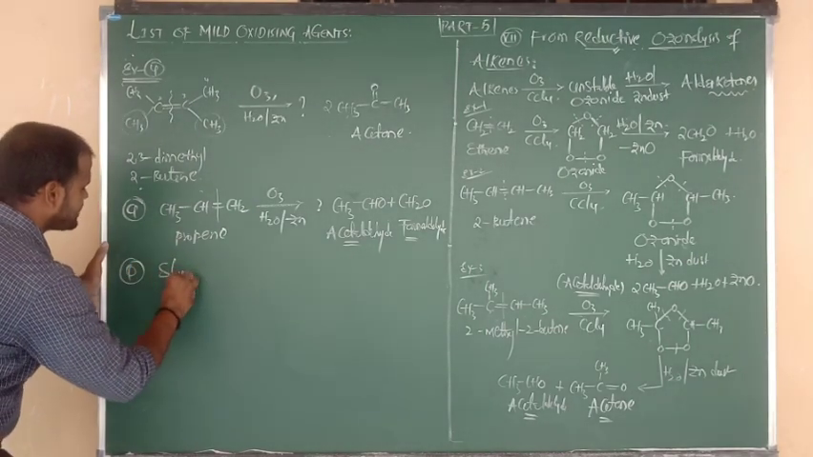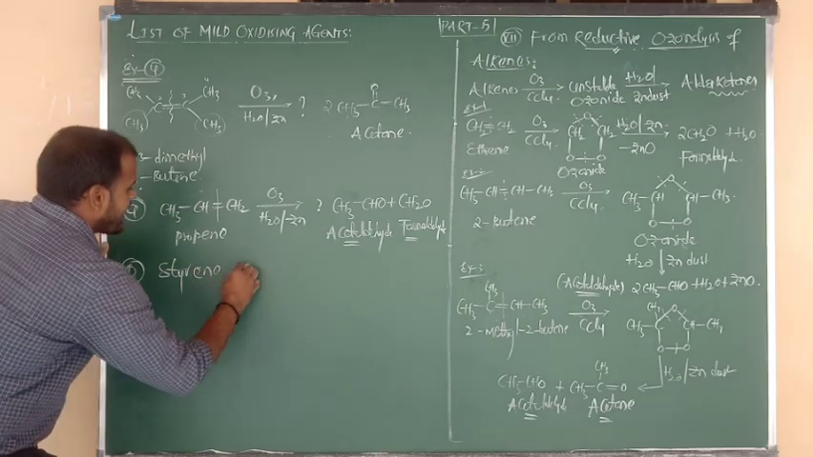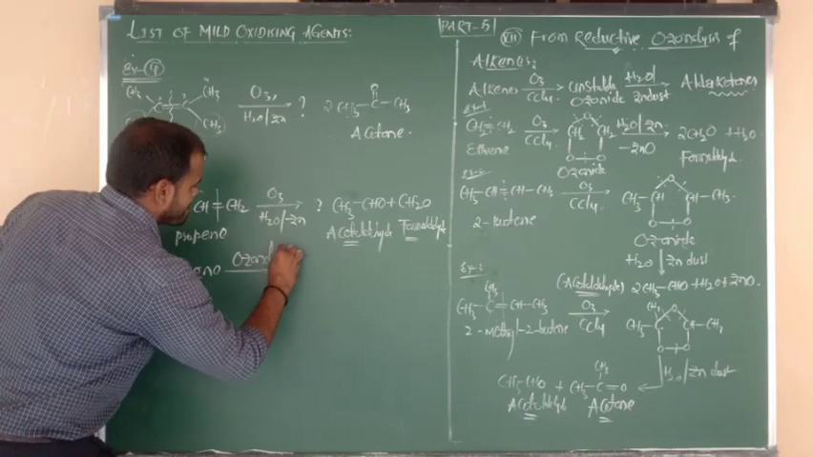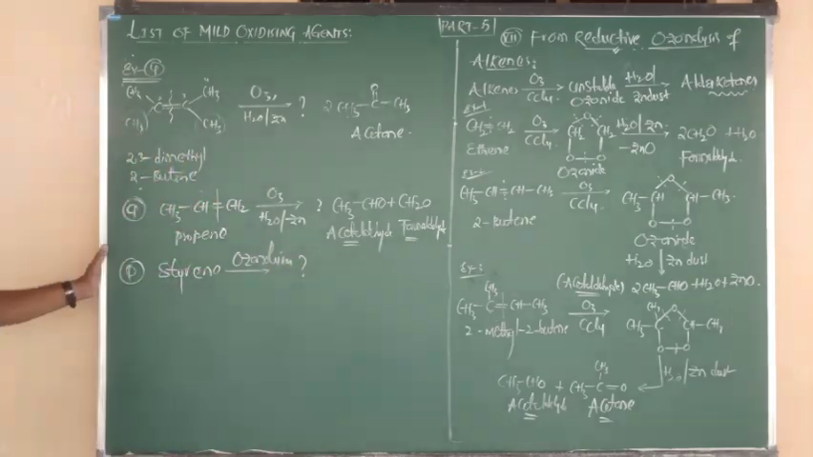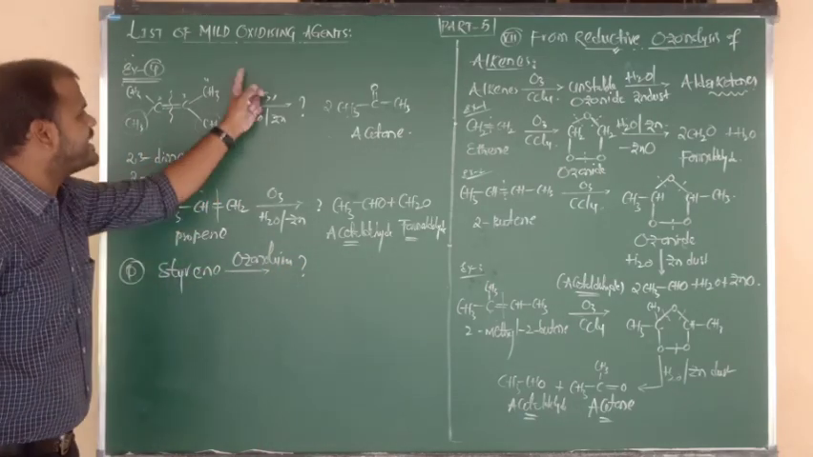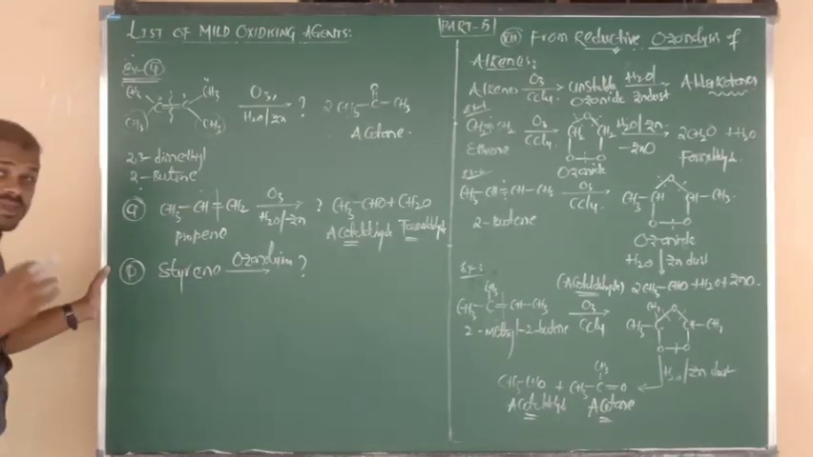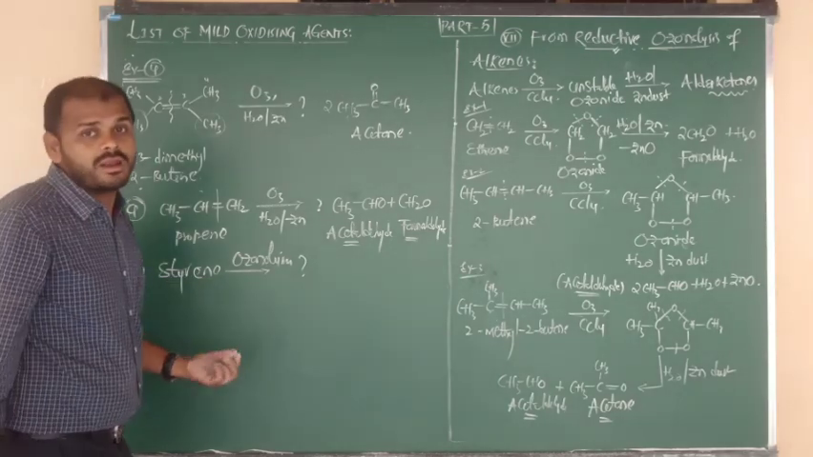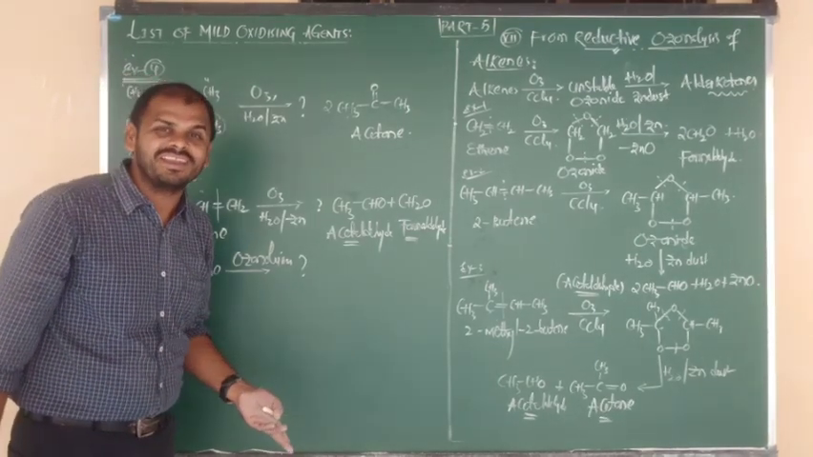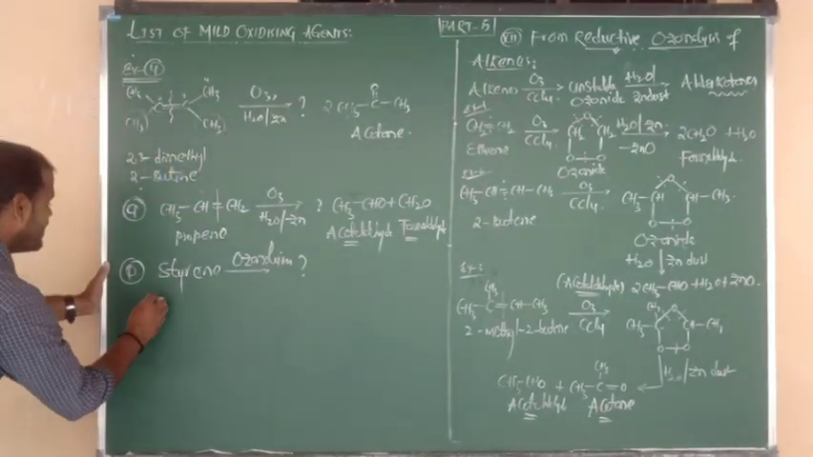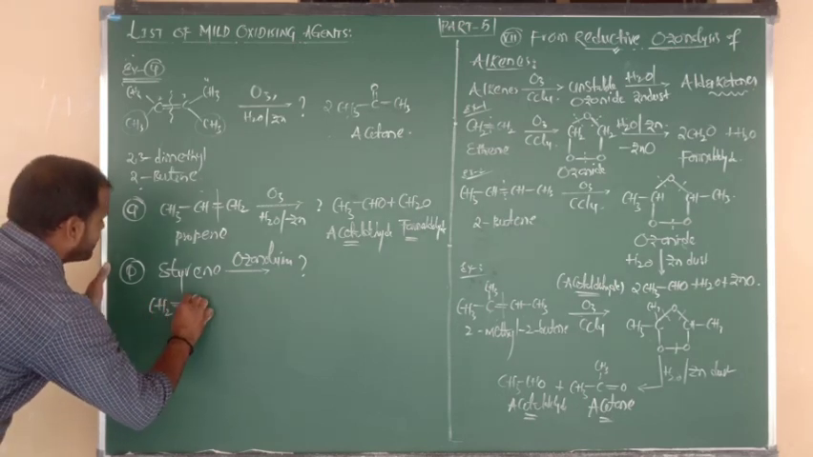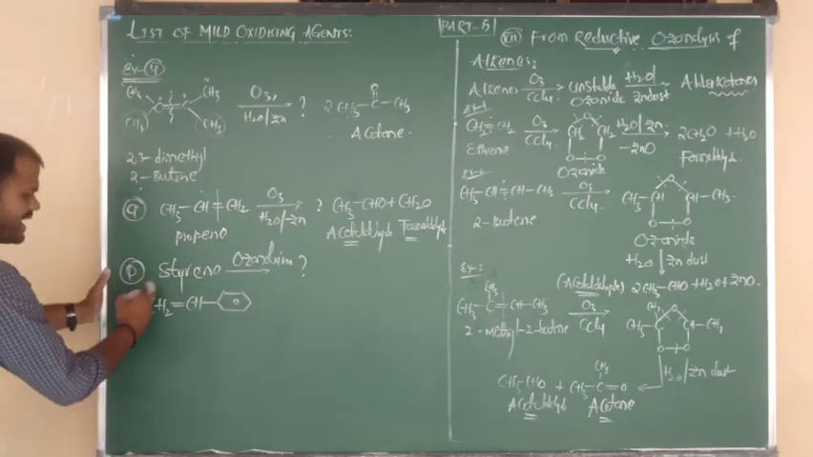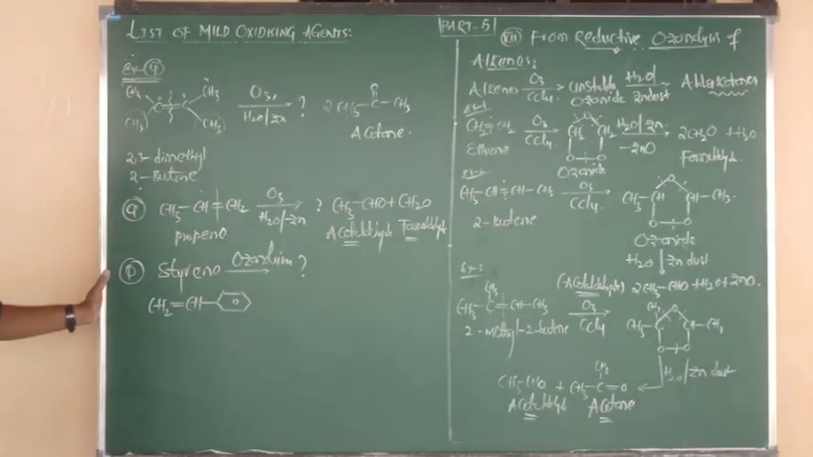So the question is: styrene upon ozonolysis. What is the product? Ozonolysis means all these reagents have to be used. Okay, let me read first of all styrene. First of all you have to know the formula. If you don't know the formula, you can't write any product. So try to remember styrene. Styrene means vinyl benzene, CH2=CH connected to benzene. Vinyl benzene. This is called styrene.